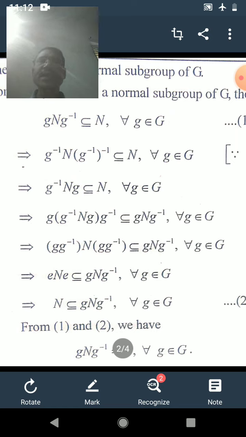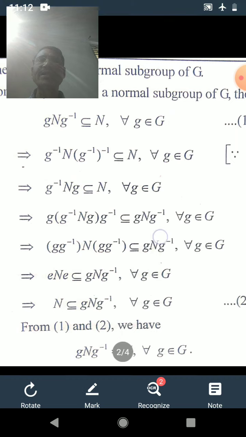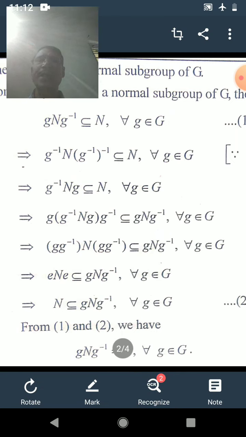Means here at first we have multiplied by g and g inverse on both sides and then applied the associative property. But we know that g g inverse is the identity element, and therefore it will become E N E like this.